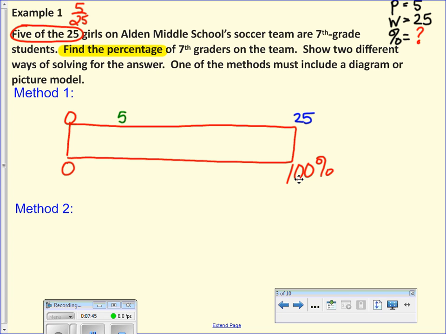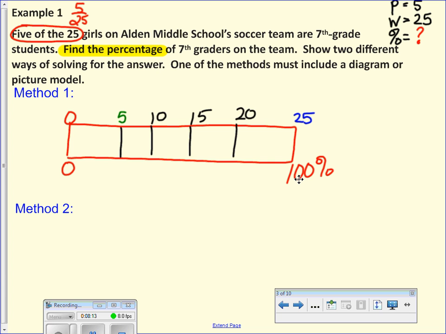Can I count by 5s? Yeah. Let's do that. So 5, 10, 15, 20, 25. So now I have even intervals of 5. So I'm done numbering my top number line. Now I have to label the bottom number line, the percentages. Well, I already have my spaces there.